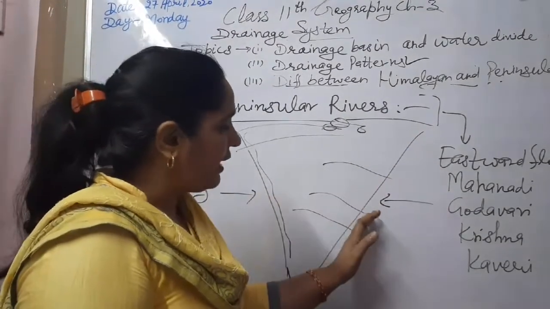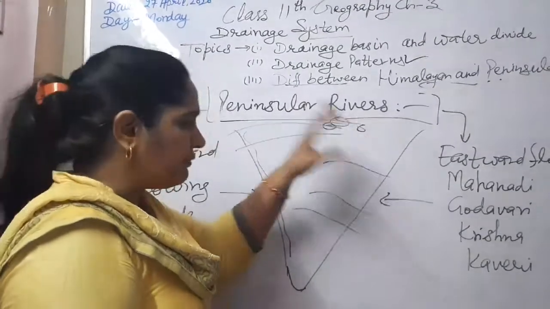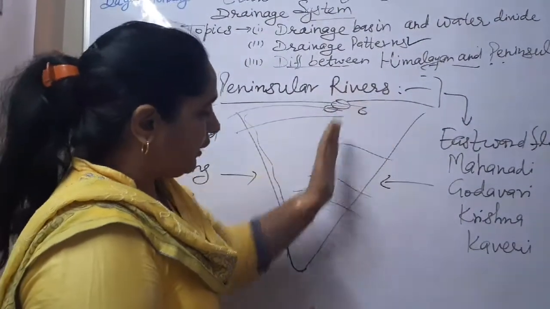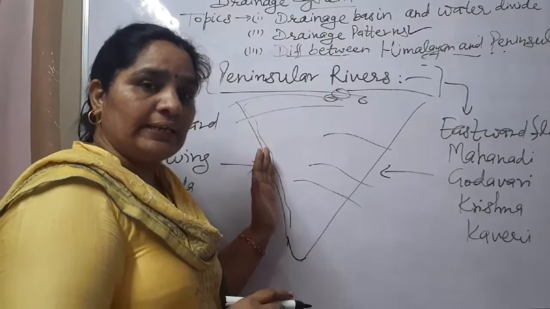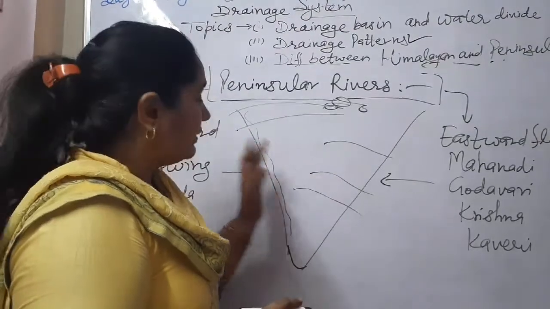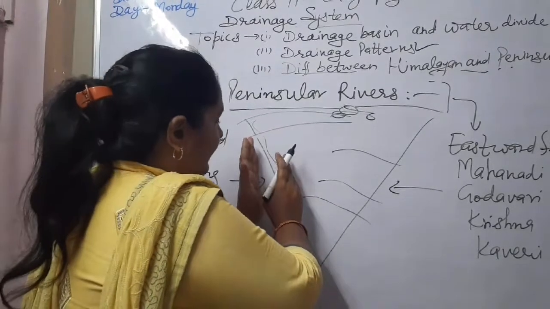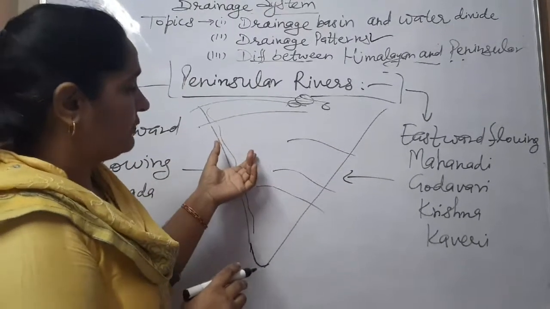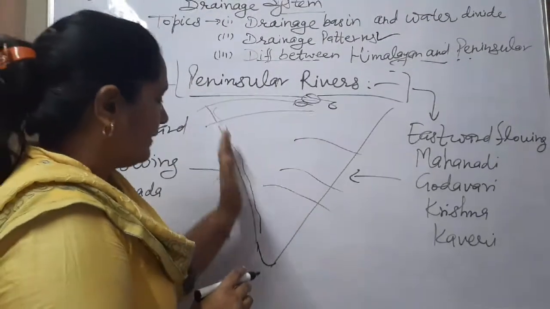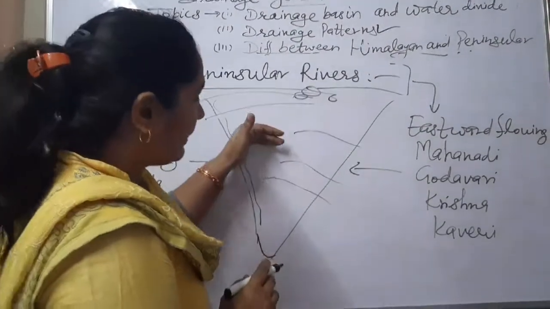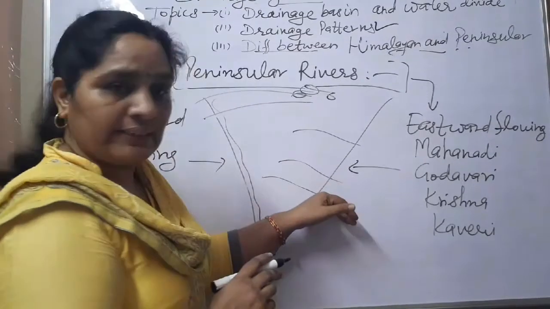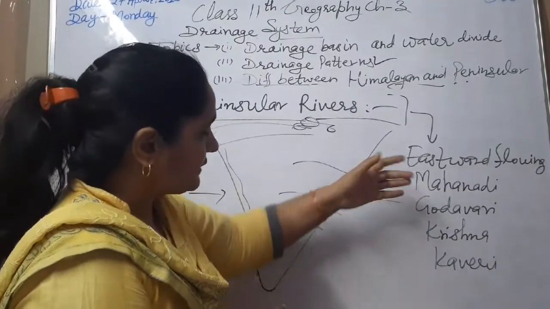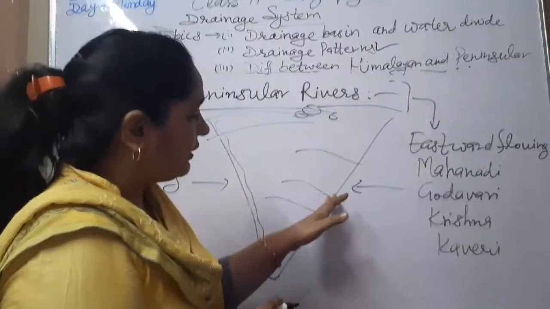This is the Eastern Ghat and this is the Western Ghat. Earlier we discussed in the second chapter that this part has broad areas and this part has narrow areas but continuous. So this part has continuous areas and high hills. Due to the climatic conditions, rivers originate from the Western Ghats and flow towards the low-lying areas on that side, and these rivers drain their water in the Bay of Bengal. That's why this eastern coast is not continuous.